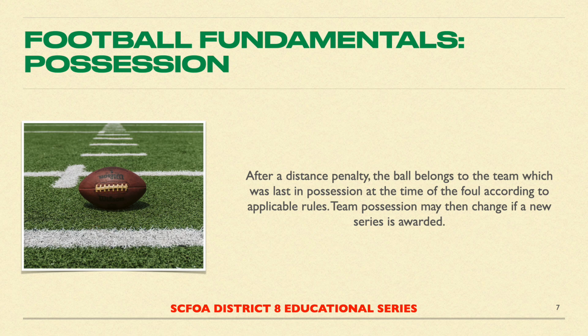The starting point for possession after any penalty is enforced is the team that is in possession of the ball at the time the foul occurs maintains possession, and the down is replayed. However, there are instances when the team in possession at the time of the foul would not be given team possession, and thus a new series of downs. Here are a few examples. A loss of down foul on fourth down in which the ball is left behind the line to gain after enforcement. A was guilty of the illegal forward pass while in team possession.